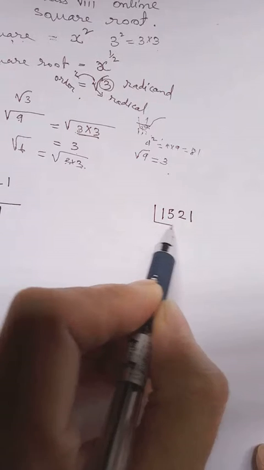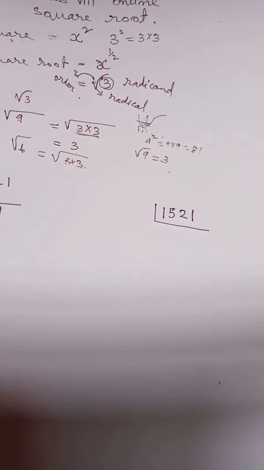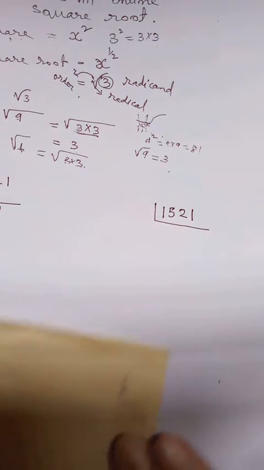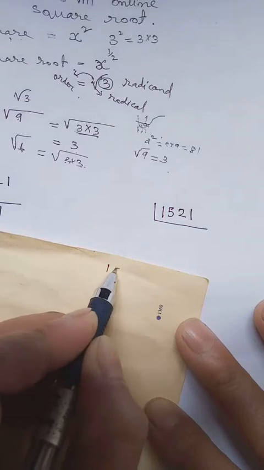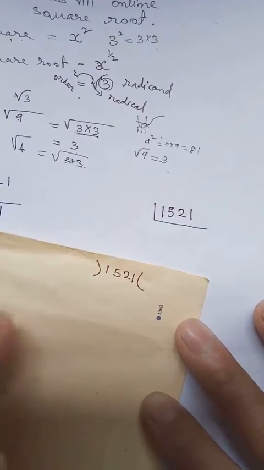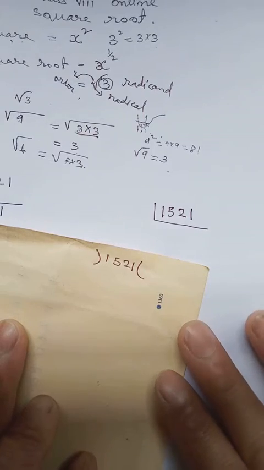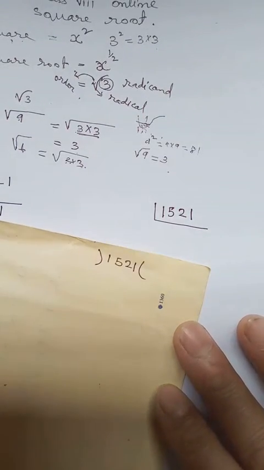So that means we have to split them by prime factor. You clearly see here a number is ending with 1. So if it is ending with 1, that means it is an odd number. So if it is an odd number, we cannot divide by 2. We can try to divide by 1. If you don't know how to divide directly, please do it in the rough first. Then after that, you can place it here.